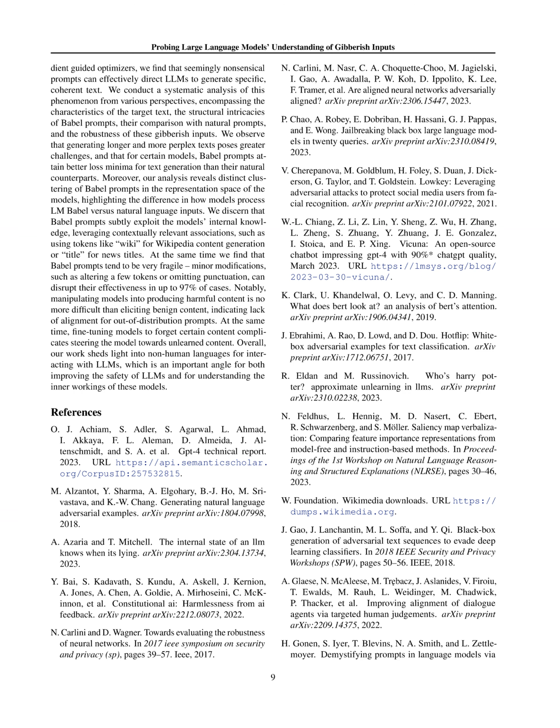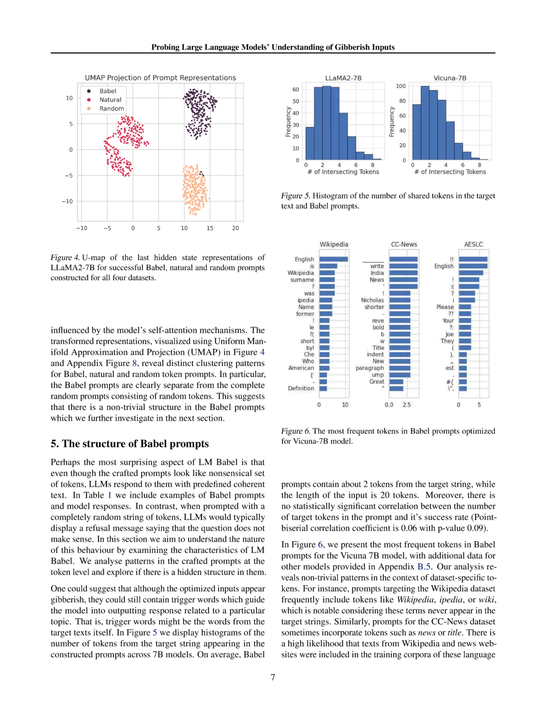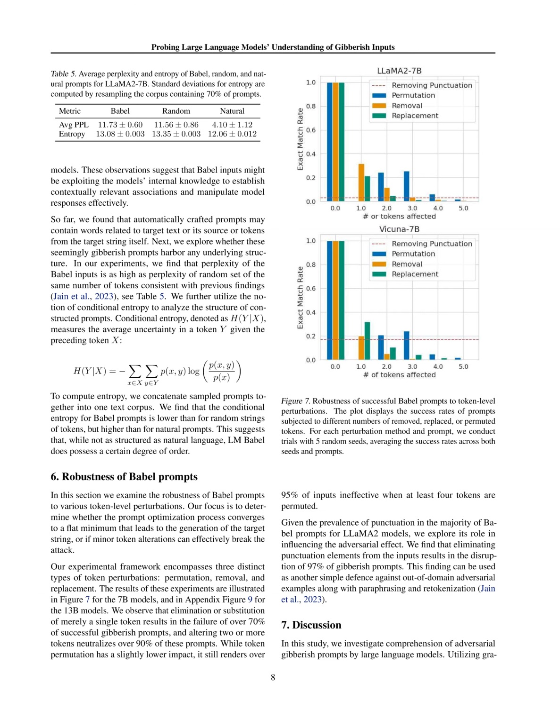The algorithm aims to manipulate LLMs into producing predefined text by exploiting their internal knowledge and contextually relevant associations. Despite appearing nonsensical, Babel prompts contain hidden structures and can guide models to generate desired outputs. However, these prompts are fragile, as minor token alterations, such as removing a single token or punctuation, can disrupt their effectiveness in up to 97% of cases.